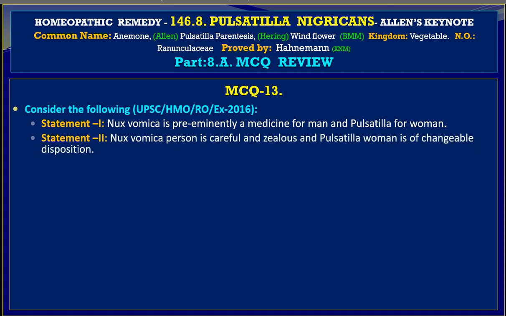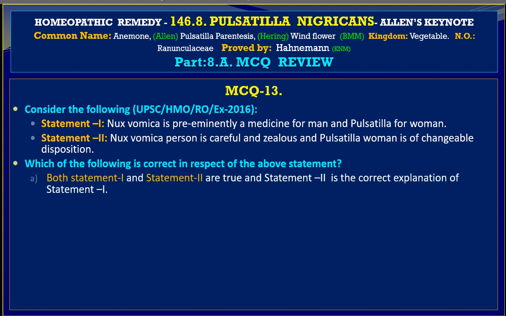Statement 2 tells us Nux vomica person is careful and zealous and Pulsatilla woman is of changeable disposition. Which of the following is correct in respect of the above statements? And we have variable A: both statement 1 and 2 are true and statement 2 is the correct explanation of statement 1.